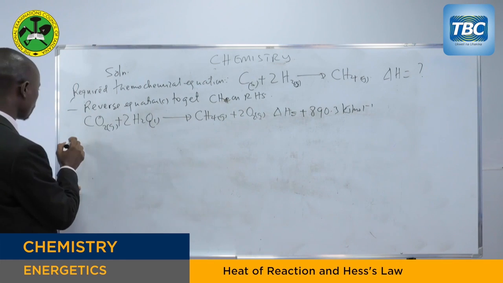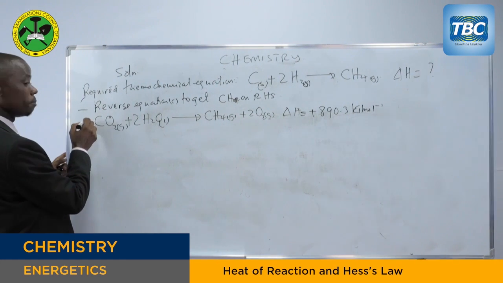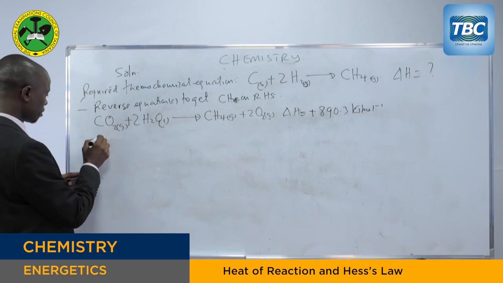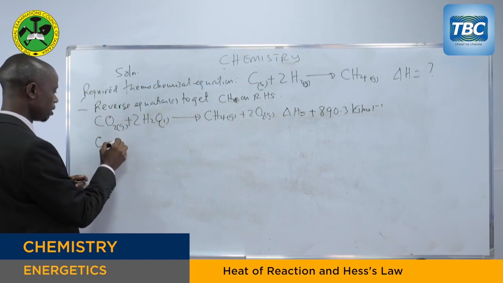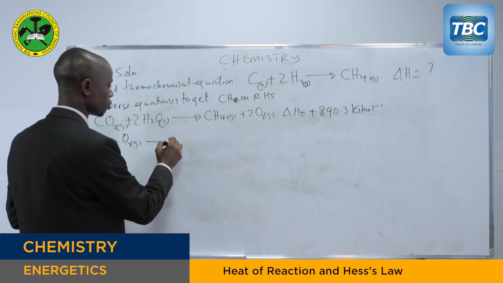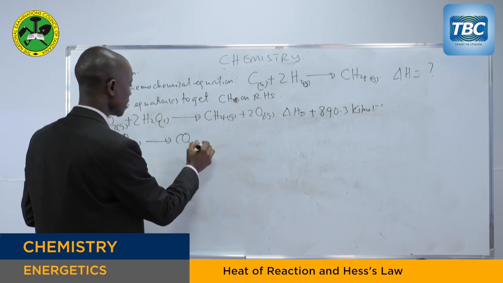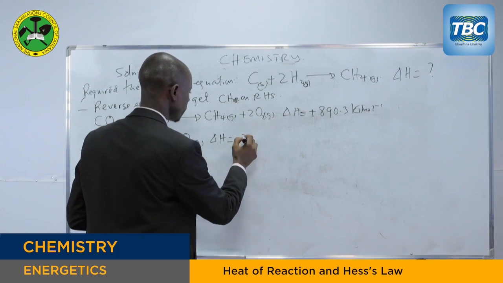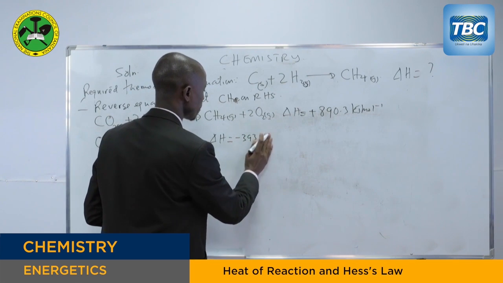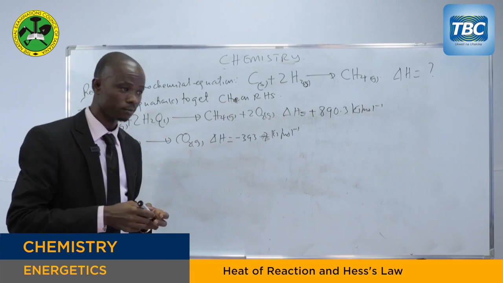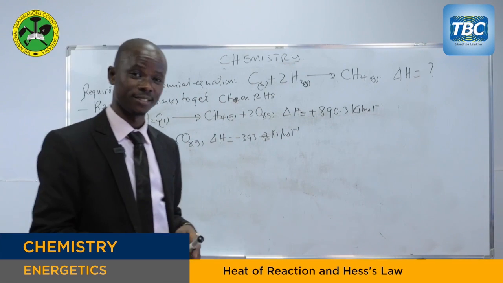You write carbon solid plus oxygen gas to get carbon dioxide gas. The enthalpy change of this reaction will remain as it is, negative 393.7 kilojoules per mole. That is very, very important.